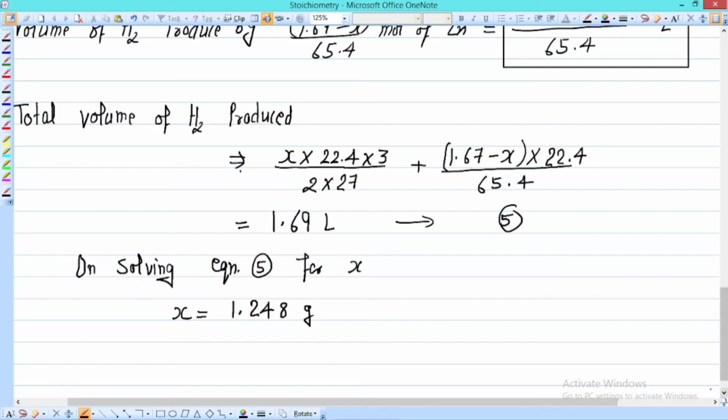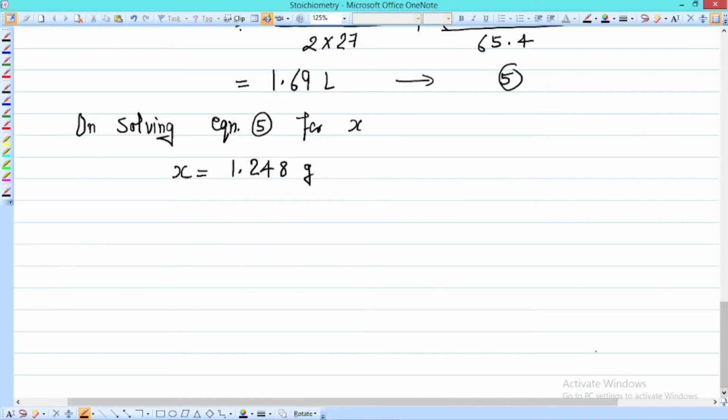So this is the mass of aluminium which we have considered, which is equal to 1.248 gram. Okay, this is the solution for this problem, that we have to calculate the mass of aluminium which is there in the mixture. Okay, thank you.